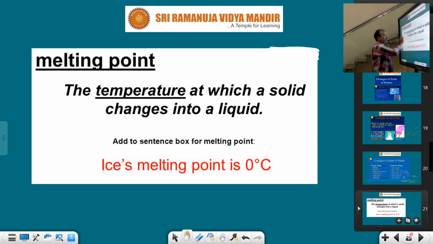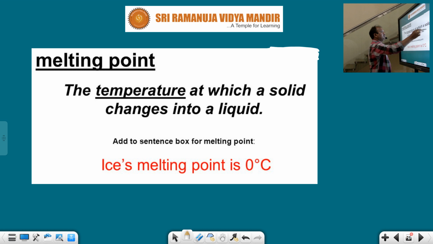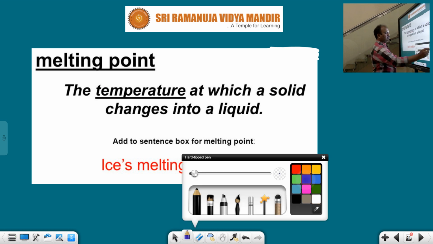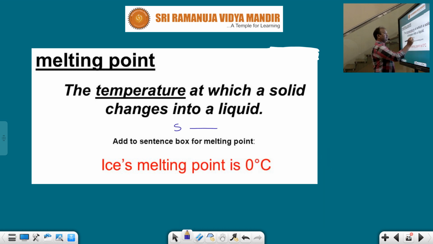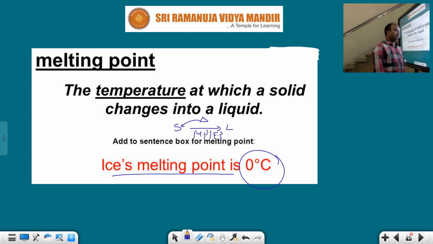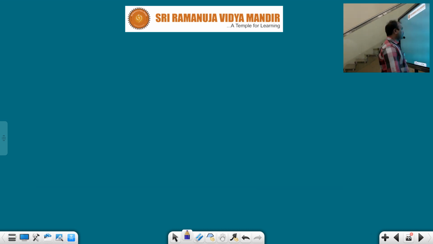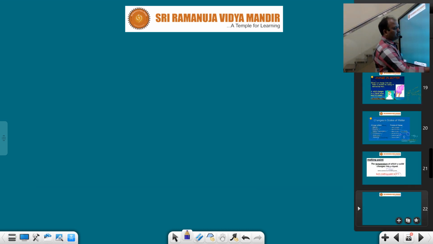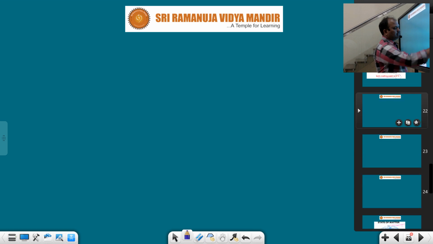This is the melting point, the temperature at which the solid state can be converted into the liquid state on heating. That is called melting or fusion. The constant temperature is called the melting point or fusion point. Generally, ice melts at which temperature? 0 degree Celsius. Melting point of ice or fusion point of ice, how much, students? 0 degree Celsius.